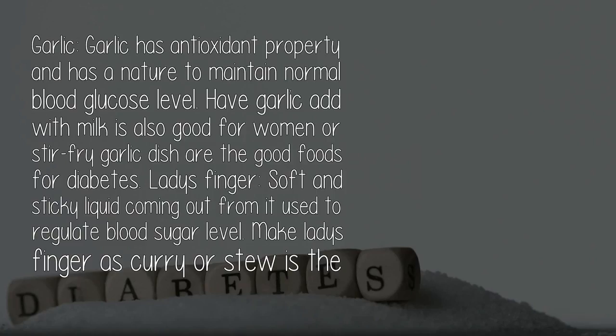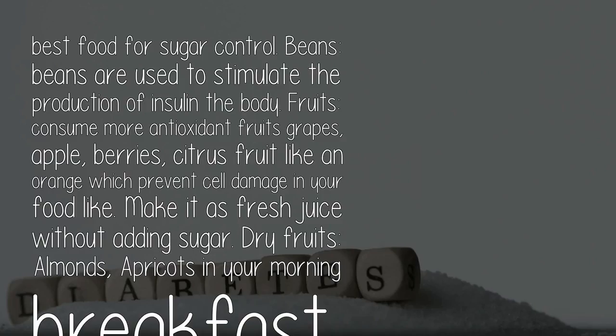Garlic. Garlic has antioxidant property and has a nature to maintain normal blood glucose level. Garlic added with milk is also good for women, and stir-fry garlic dishes are good foods for diabetes. Lady's finger. The soft and sticky liquid coming out from it is used to regulate blood sugar level. Making lady's finger as curry or stew is the best food for sugar control.